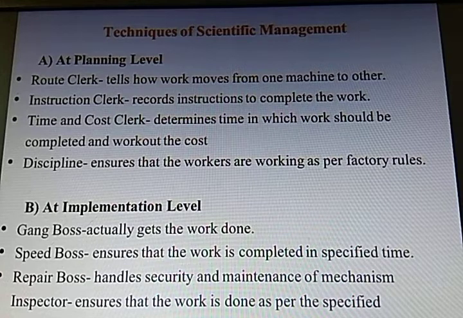See, he talked about 2 levels, planning and implementation. At the implementation level, again he talked about 4 people. Gang boss actually gets the work done, the person who gets the work done from the people. One example I can give you: if you have traveled by trains, you might have come across work going on on the tracks. There is a group of people working on it, and there would be 2 or 3 bosses standing over there getting the work done. That is called a gang boss. Speed boss would be ensuring that the work is completed in the specified time. So that is the speed boss, which is suggested by Taylor.